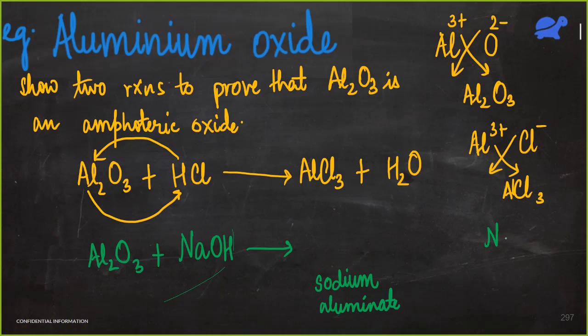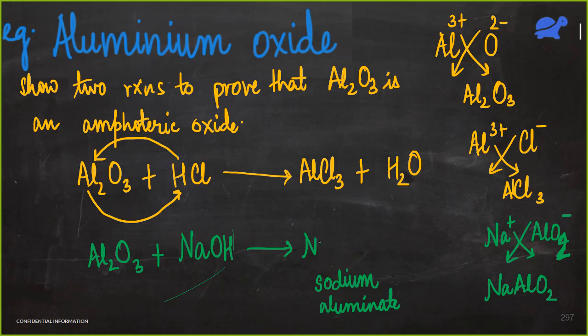And see, sodium ion is Na+. Aluminate ion is AlO4-. Okay. So what is sodium aluminate? Oh sorry, AlO2-. So what is sodium aluminate? NaAlO2.